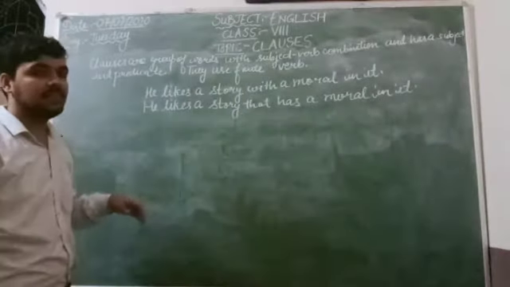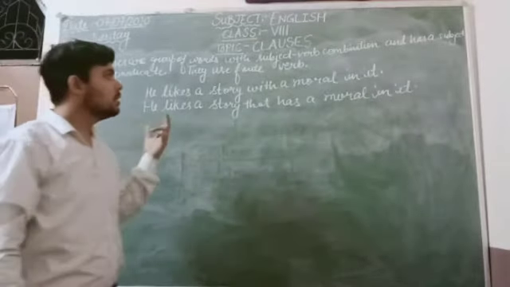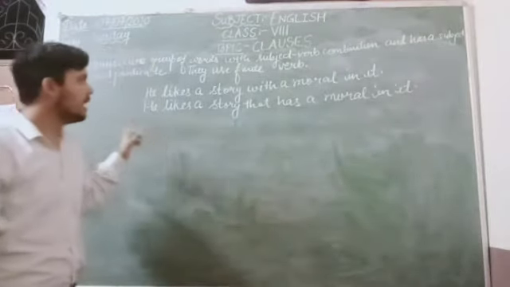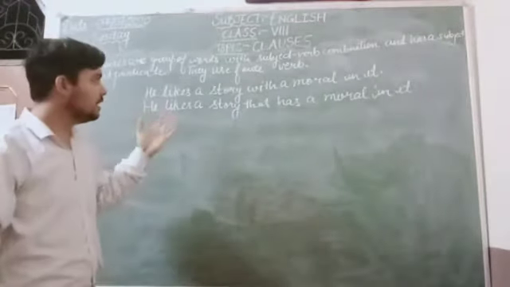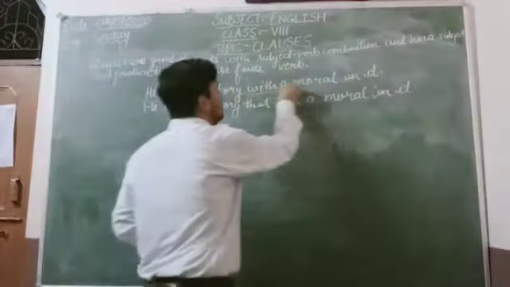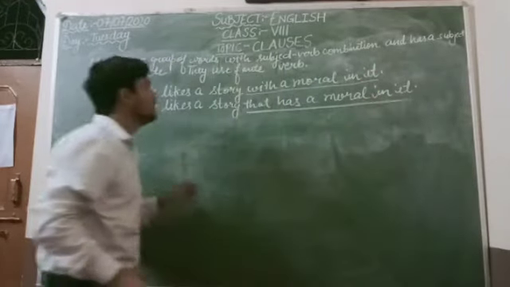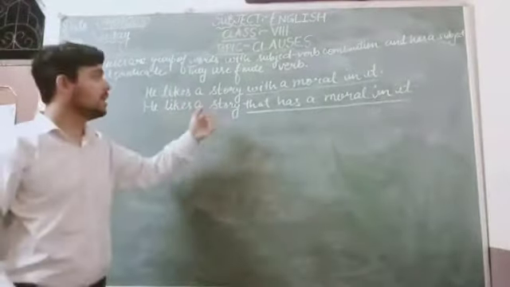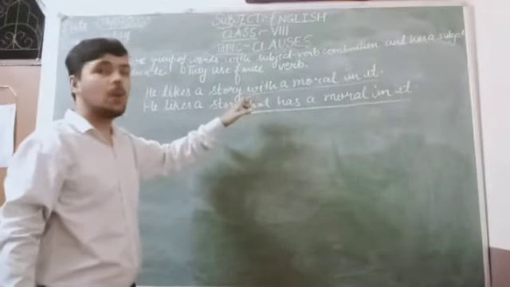Both sentences have almost the same meaning, but if we look at the group of words used after the word story, the first one is "with a moral in it."